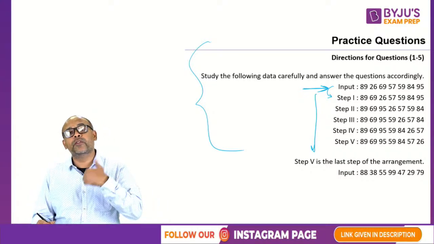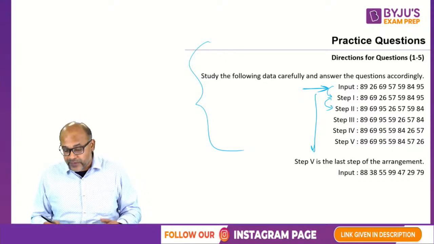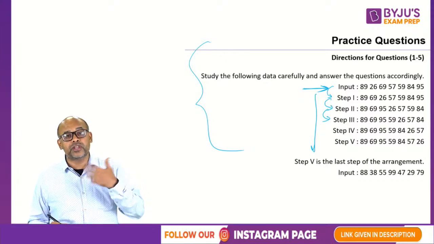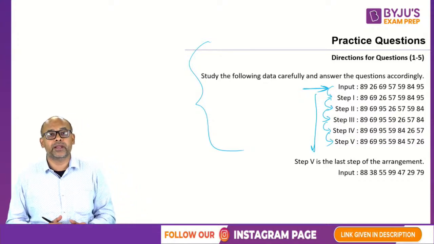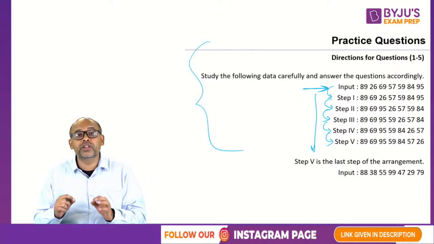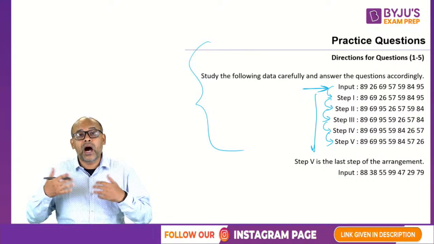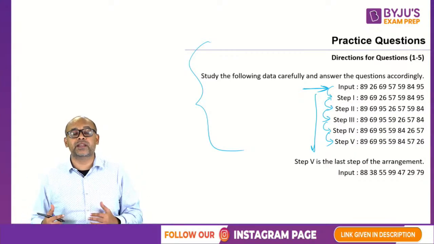Step 1 is a modification of your input. Step 2 is a modification of your previous step, which is step 1. Step 3 is a modification of your step 2. So that way, using some logic, these modifications are happening. Your job will be to understand what is the logic used for the modification. How are these steps happening? What is the logic behind the steps?